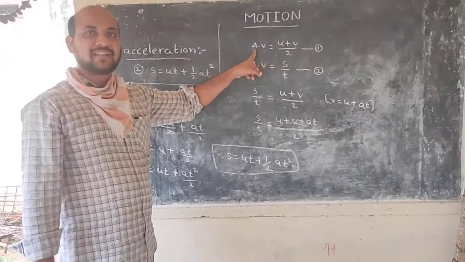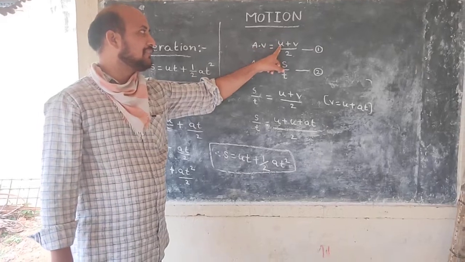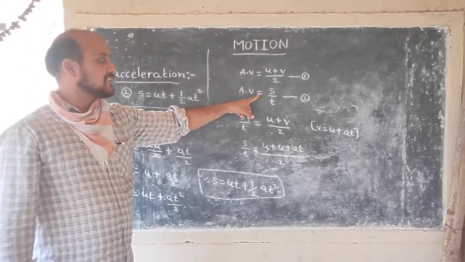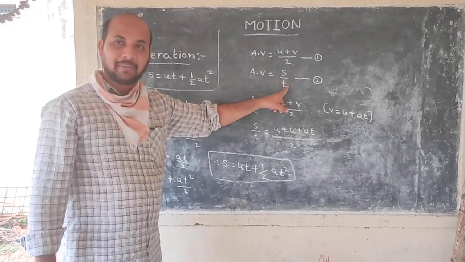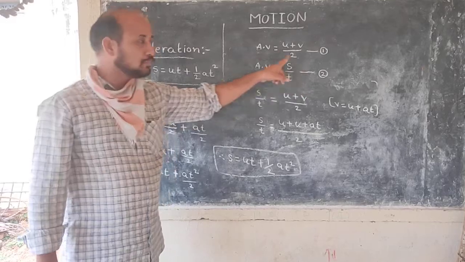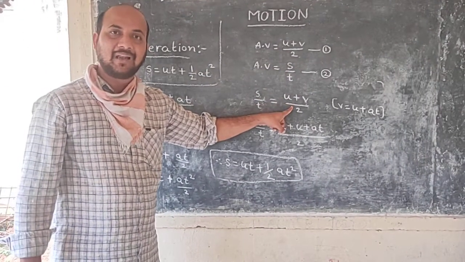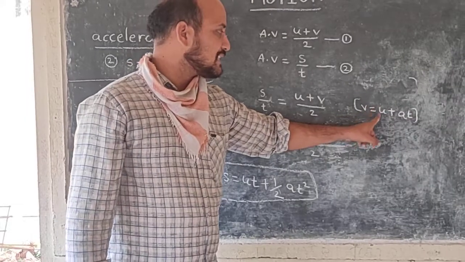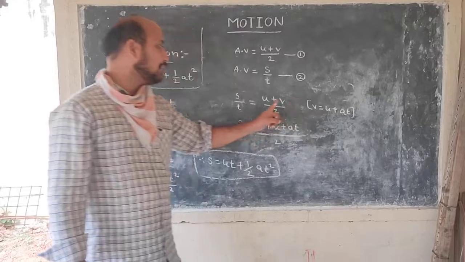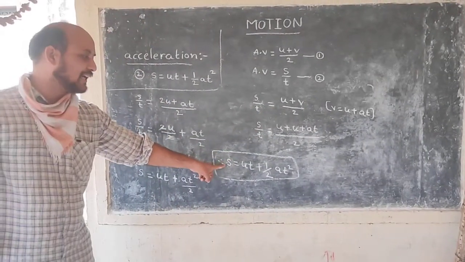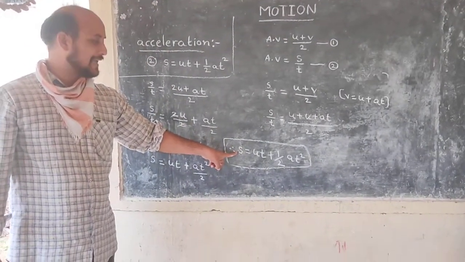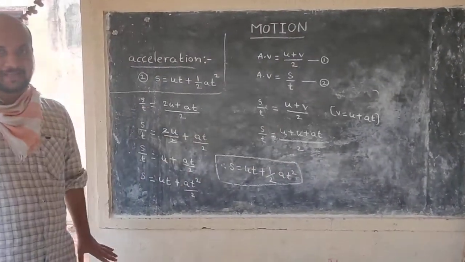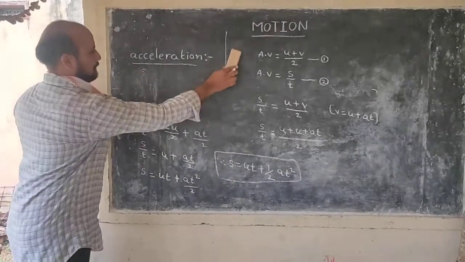We know that average velocity is equal to initial velocity plus final velocity by 2. Average velocity is also equal to total displacement by time. From 1 and 2, both right hand sides are equal. Already we formed the first equation, V is equal to U plus AT. Substituting this V value here, finally we got the second equation: S is equal to UT plus half AT square. Next, the third equation.